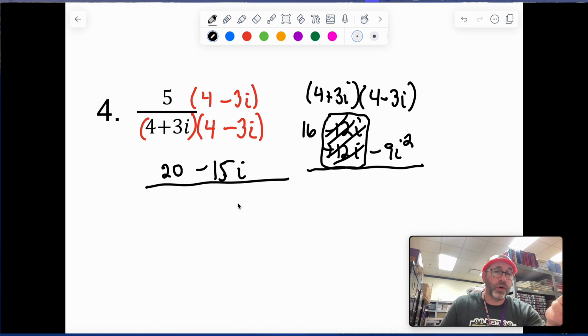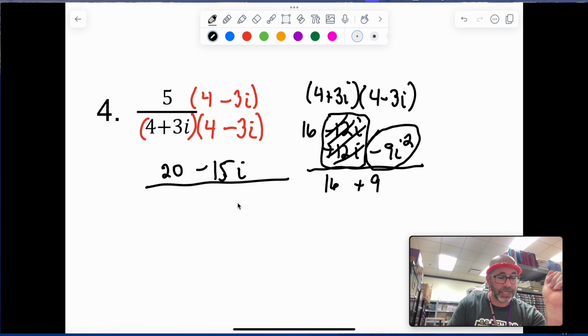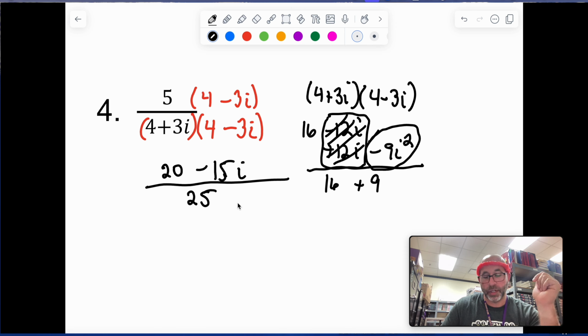I just take the 4 and the 3 and square those and just always add them together. The reason we always add them together is because this minus 9i squared that we have right there is going to turn into a plus. So it just becomes 16 plus 9, which will be 25. So generally, as I said, I kind of skip some of the work and I say, well, 4 squared and 3 squared, that's 16 and 9, it's just 25 for the denominator.